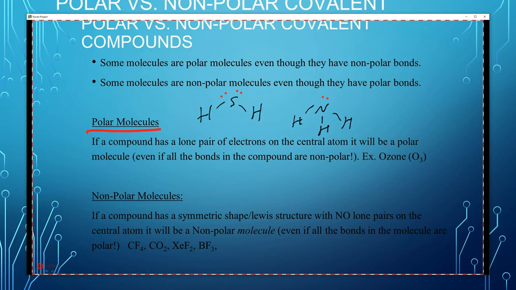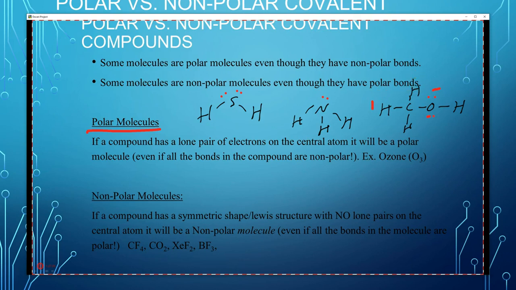If you have methanol, like the one we drew before with the oxygen to hydrogen, and you've got those electrons there, that's polar, right? Because there's electron density there that's negative, and then positive everywhere else, so that's going to create a dipole towards that oxygen, dipole towards that nitrogen, dipole towards that sulfur. Okay. So those are all polar molecules because of the lone pair.